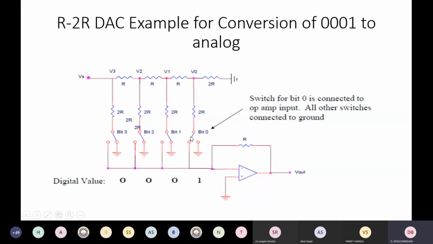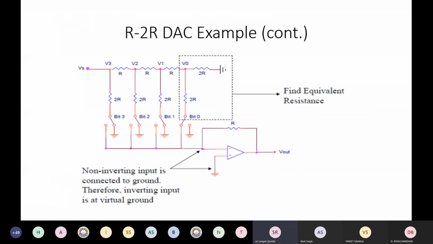If this bit is connected to the inverting input, we'll see what amount of current is going to flow and what voltage we get at this end. So if this is connected here, we have an input voltage here. We have to find out the corresponding voltage at V0.